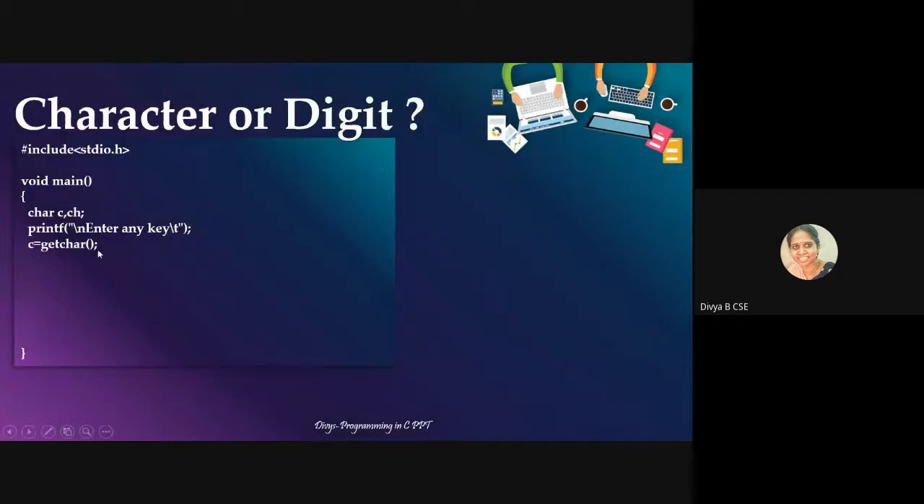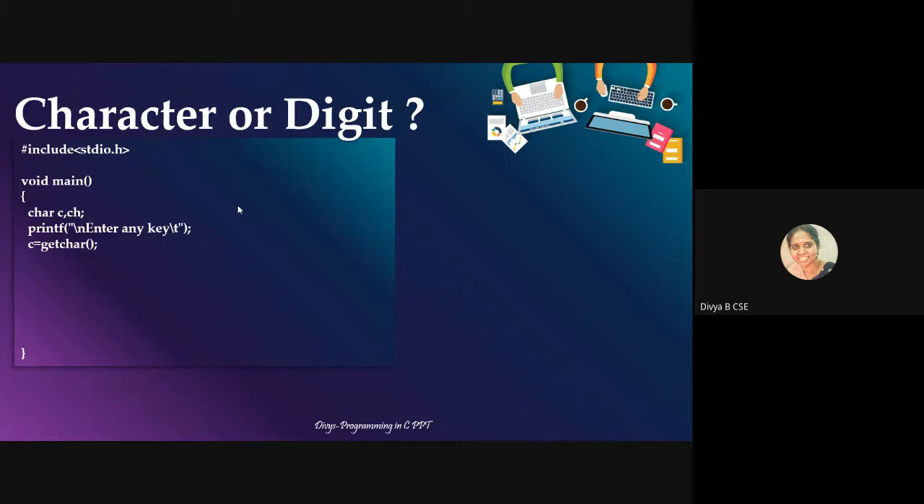So here you can see that I've added one small program to check whether the entered thing is a character or a digit. So character, I meant an alphabet. Here I'm pressing any key on the keyboard and I have declared my variables to be of type character. For this program, CH is not required. I have modified the program. Anyway, C is required. So C is equal to getchar. So now I am taking the character.